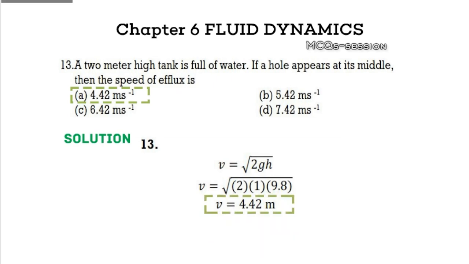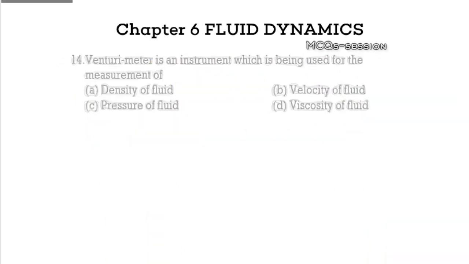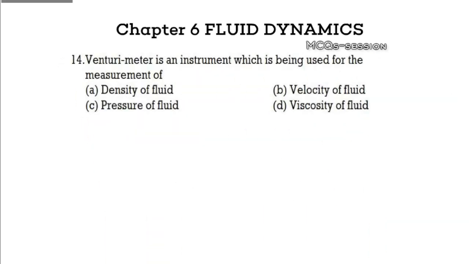Question 14. A Venturi meter is used to measure the: A. Density of a fluid, B. Velocity of a fluid, C. Pressure of a fluid, D. Viscosity of a fluid. Pause to guess. Explanation. The correct answer is velocity of a fluid. A Venturi meter measures fluid velocity by observing pressure changes in a constricted section of a pipe.